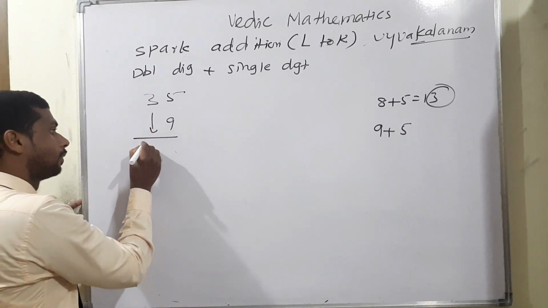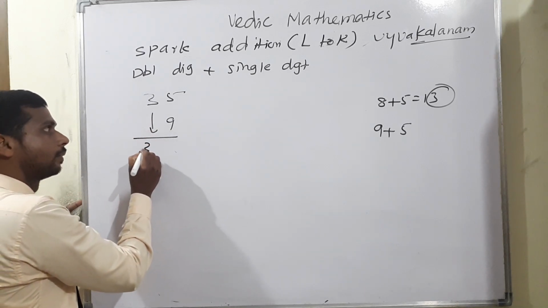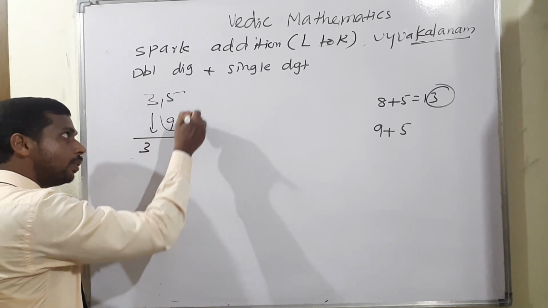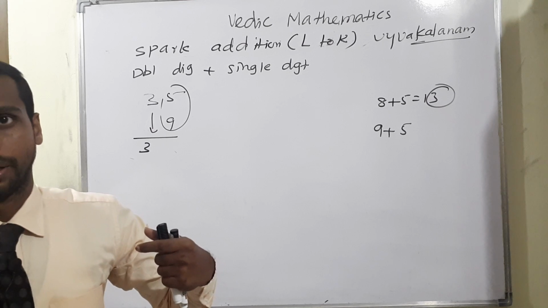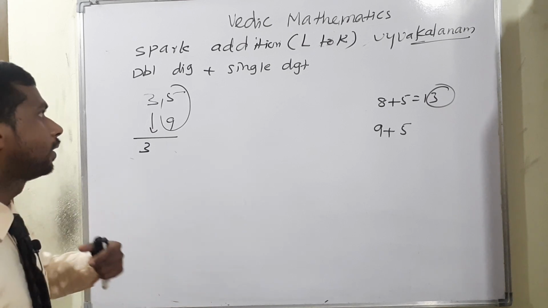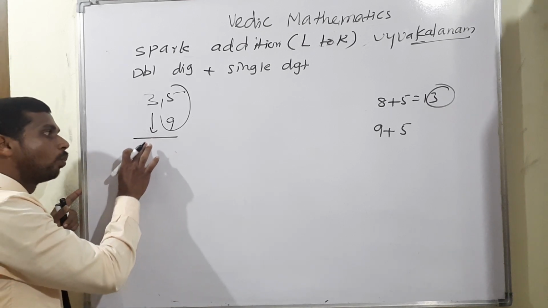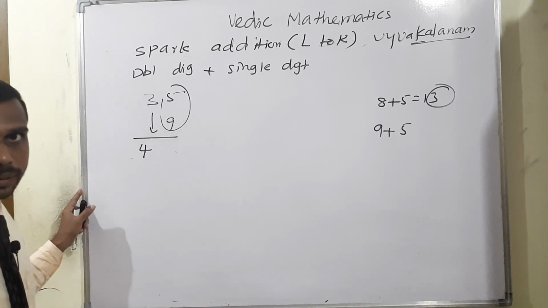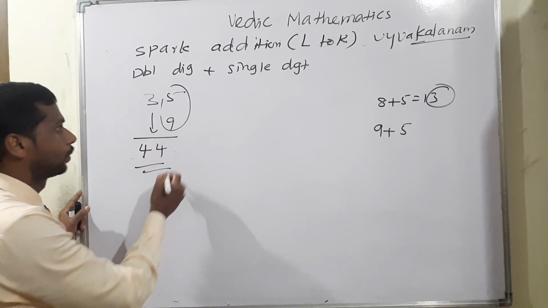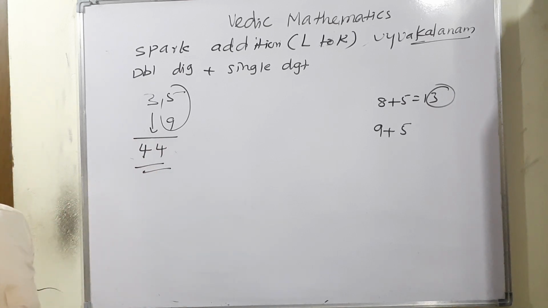Before writing the 3, next digit you can check it, more than 10 or below 10. So that's why more than 10 means just add one number with 3. 3 plus 1 means 4. Then end number, 9 plus 5, end number 4, 44. 35 plus 9 is equal to 44.